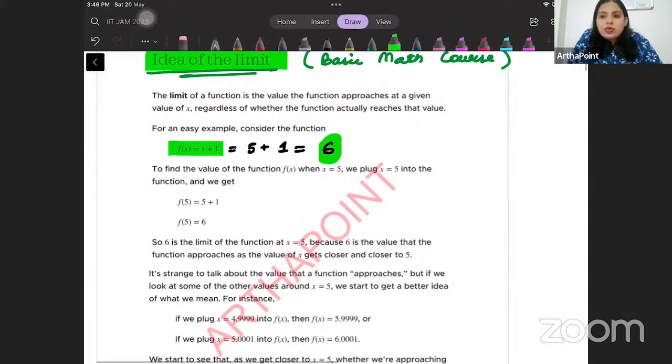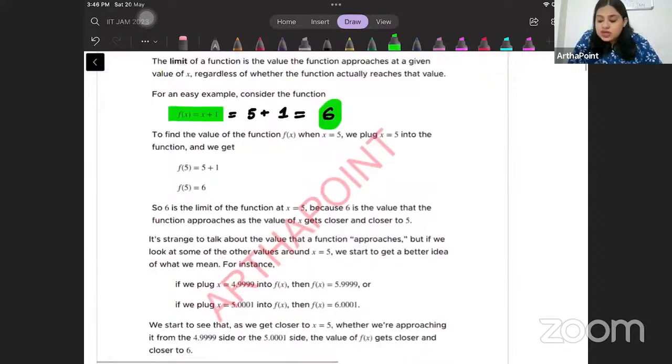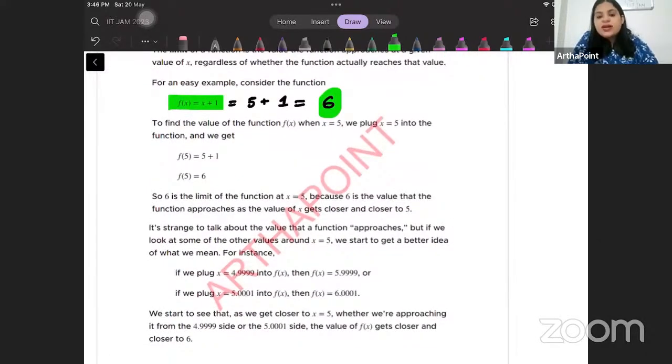Now, how do we know that the function will get closer and closer to 6? In order to do that, you can take values of x close enough to 5, but less or more than 5. So for example, if I take x as 4.99999 and put that inside the function, it will be 4.99999 plus 1. It is going to be 5.99999, right? So if you notice, this 5.99999 is very close to 6.